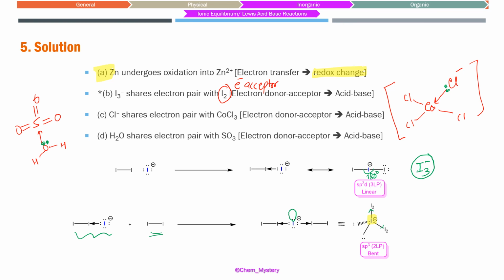One lone pair is remaining, another lone pair is remaining. So the steric number of this compound was going to be 4. With steric number 4, we have sp3 hybridization, and because there are 2 lone pairs, the structure is going to be bent. So I have written here I2. This I2 is going to be linear, so this is going to be quite a long bent molecule with 3 atoms in one line, and iodine in the center, something like this.